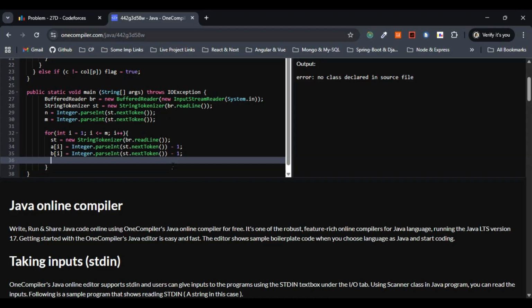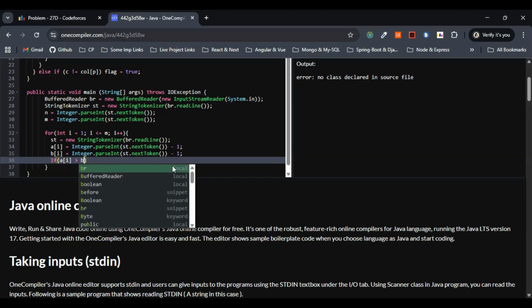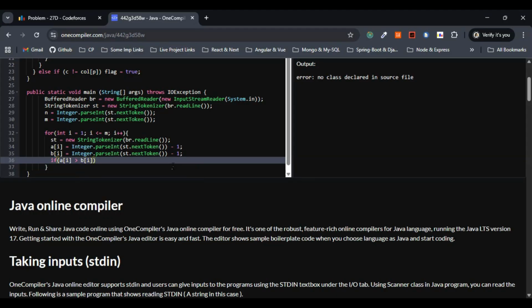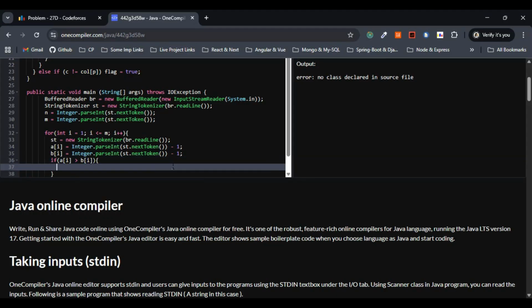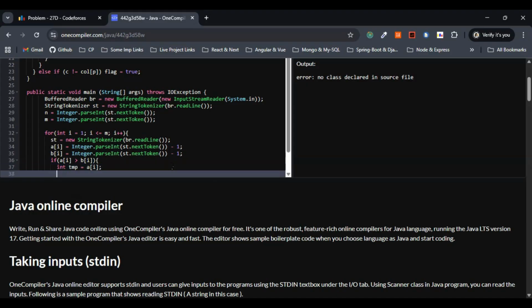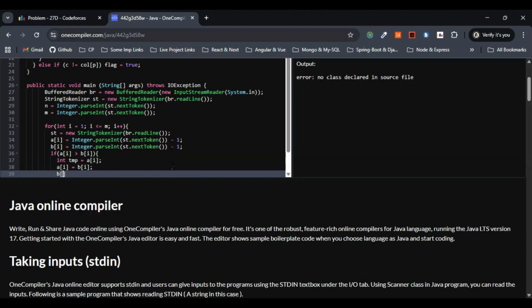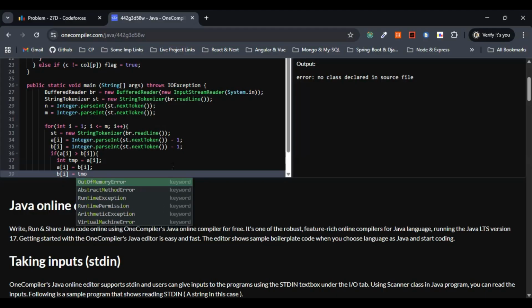So for that one, let me write the simple if condition here. If a of I is greater than b of I, then what shall we do? Within the if condition, I'll just go with int tmp. Let me assign this one to a of I. Now a of I will be equivalent to b of I. Then let me give here b of I equivalent to tmp.